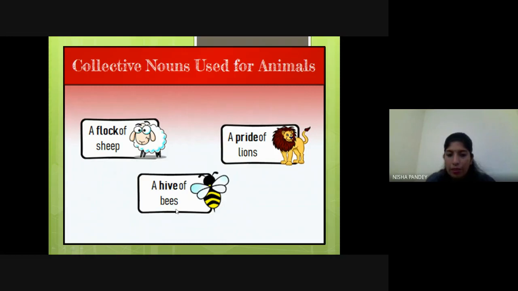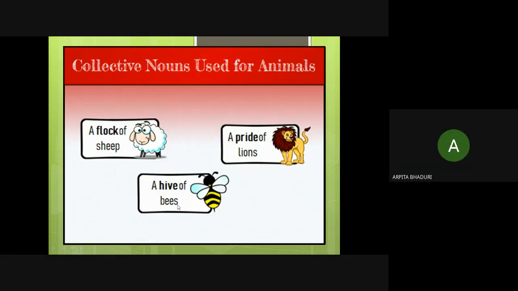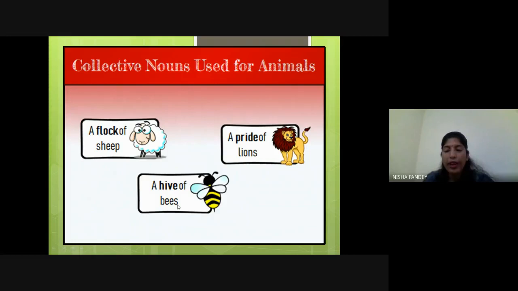As it happens in other examples also, I'll share one more day because it will be a long video today. I have taken a few examples today. In a separate video, I'll discuss the collective nouns of animals only. In a few animal cases, there are two collective nouns. So hive of bees is also correct and swarm of bees is also correct, right? Okay, very good. You remember that one.